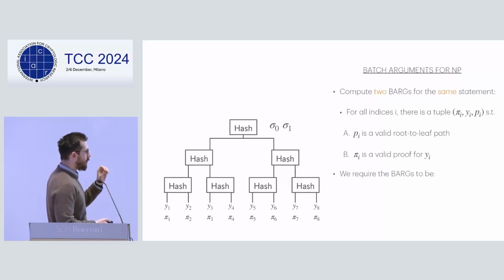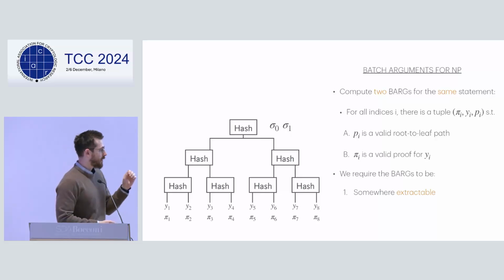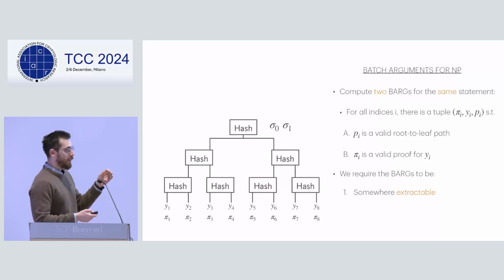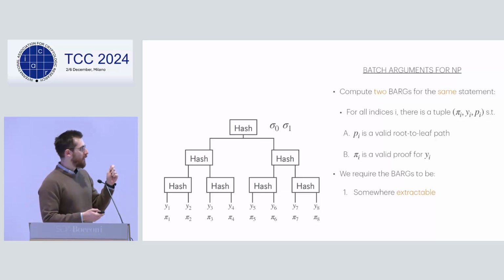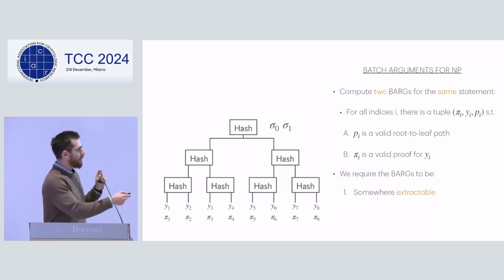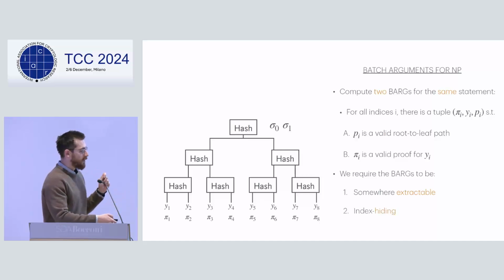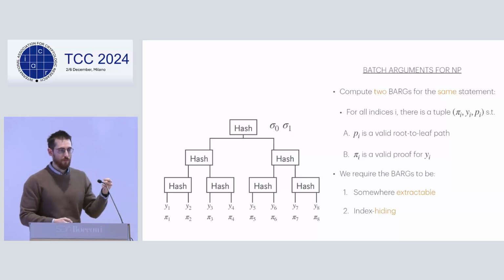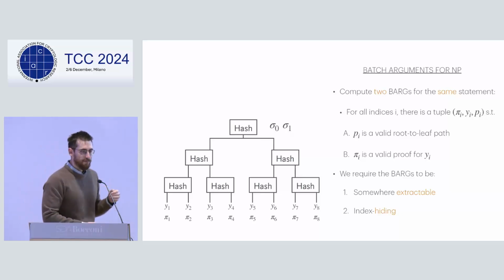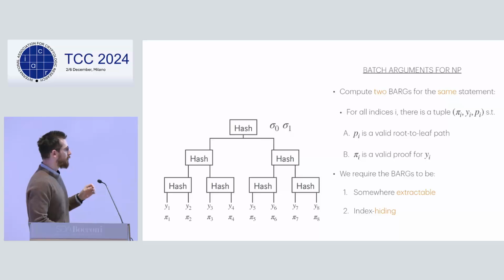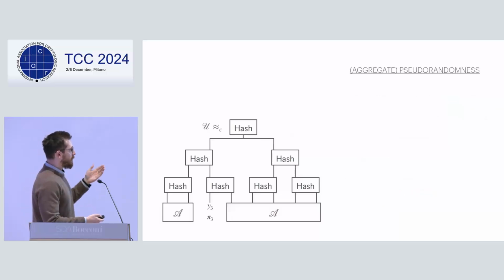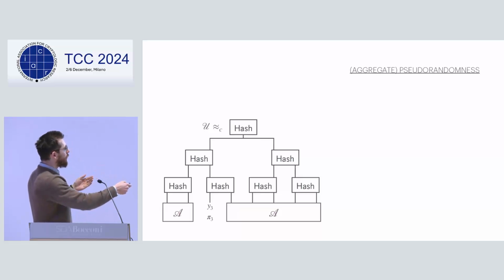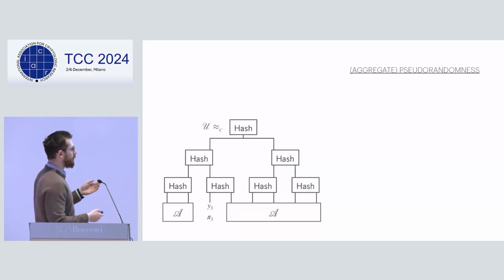And we actually require the BARG to be somewhere extractable, namely that there should be a target index for which, given a trapdoor, I can extract one witness for that particular index, so one such tuple. And furthermore, this index should be computationally hidden from the eyes of a distinguisher. Those are the standard properties for batch arguments. And so, okay, let's try to prove something about this construction. The first thing we want to prove is that our aggregate is computationally indistinguishable from uniform.